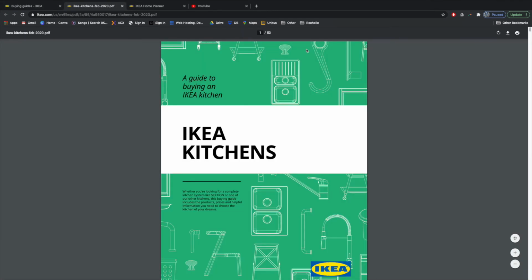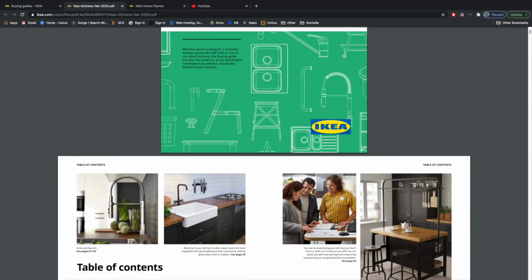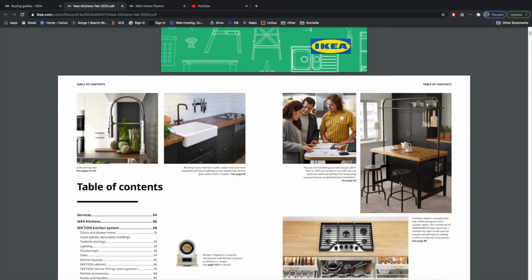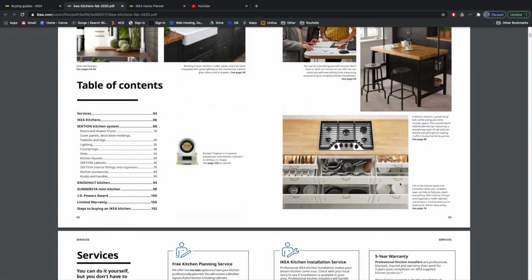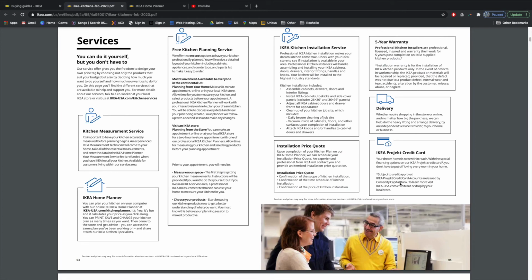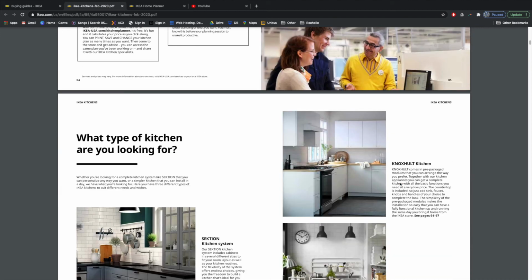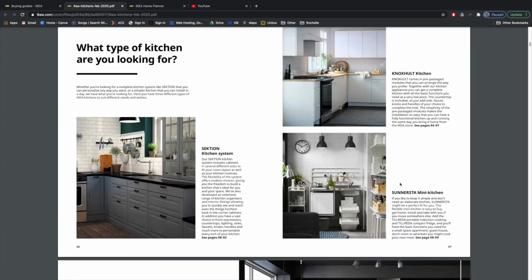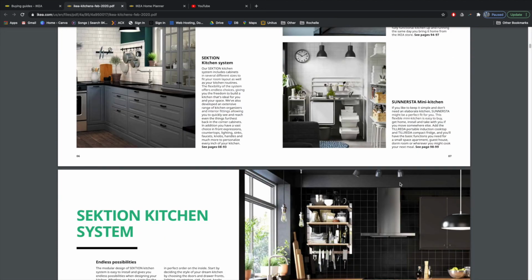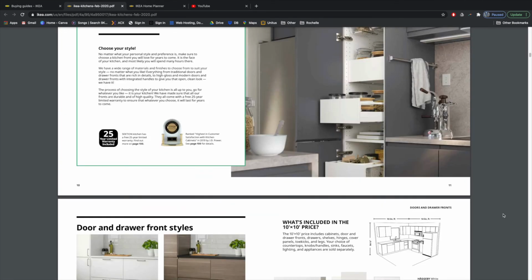Now you can get a hard copy of this in the store. I do understand during the pandemic you might not want to go into the store, so you can download it right here. This is what the PDF looks like. When in doubt, come back to this buying guide. It's going to give you all the information you need to order your new IKEA kitchen. This is going to be a very valuable tool moving forward. Don't you just love those hidden drawers? Those are super fun.